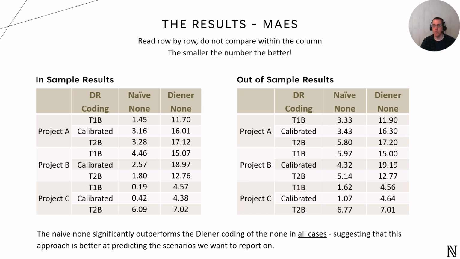We're looking to see which none coding produces the lowest mean absolute error on the types of scenarios we want to use for reporting here. And in all cases, it appears the naive none is lower, which gives us confidence to move forward with this coding for our reporting.